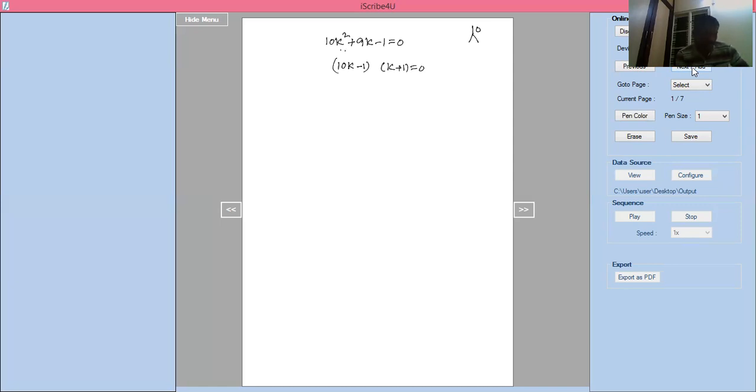So here I write minus 10, 10 minus 1. I can write 10k square plus 10k minus k minus 1 equal to 0. If you take 10k outside, you will get 10k minus 1 and another one k plus 1.